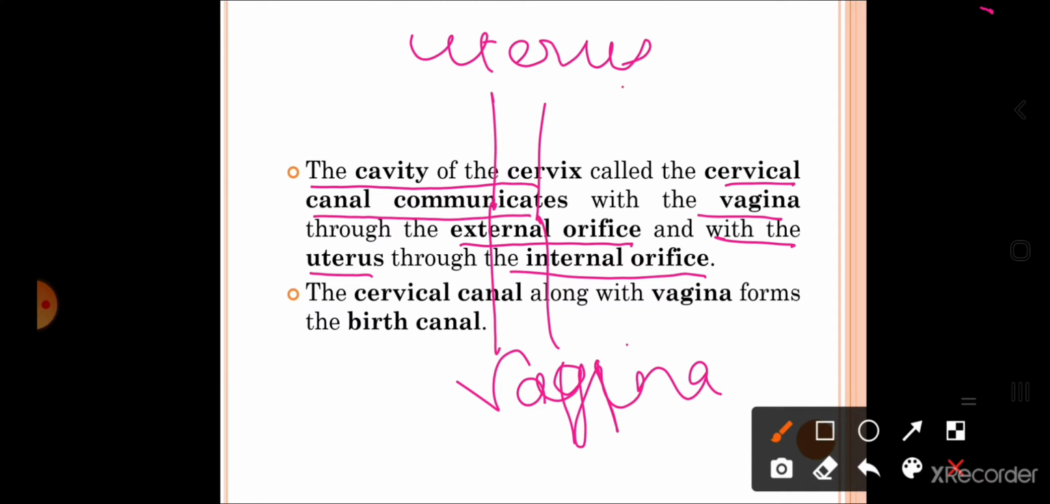ये दोनों के बीच में क्या है? There is the cervical canal. So this region is called as what? Cervical canal. What is this? This region is called as cervical canal.